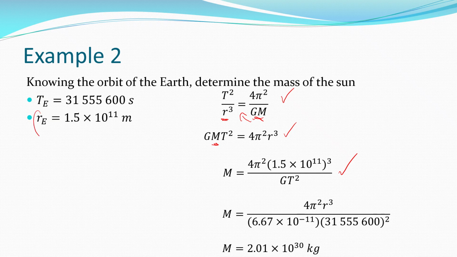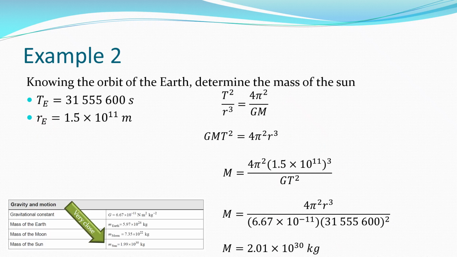I know the distance the Earth is away, which I've plugged into there. All the rest of it is, for the most part, numbers that we're putting in. Plug it all in there. And what do we work out? The mass of the Sun is 2.01 by 10 to the 30 kilograms, which is quite a lot. If we look at our formula book, we get a very, very close number to what our data book tells us it should be.